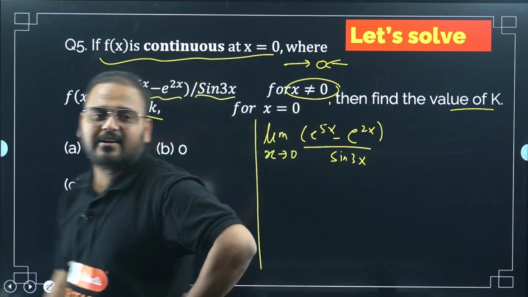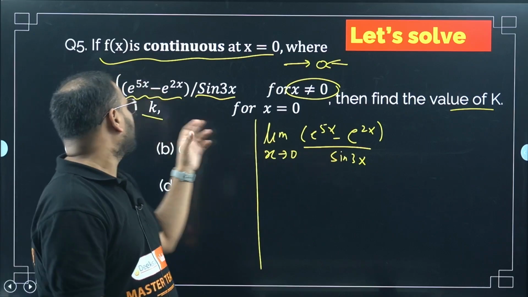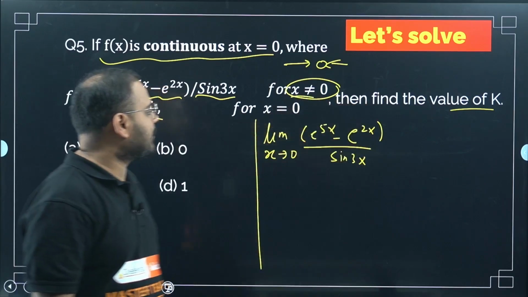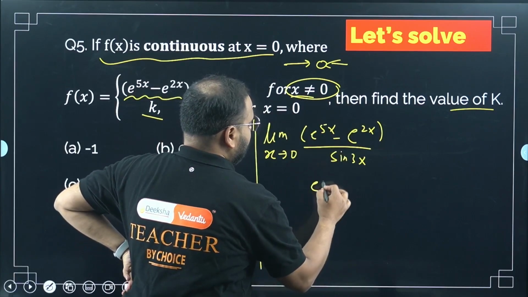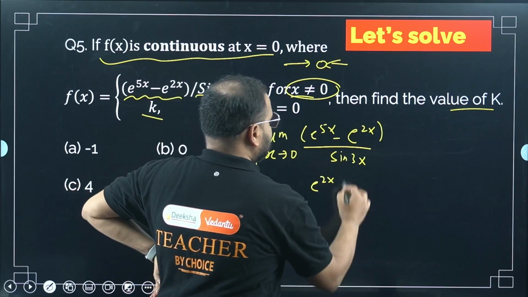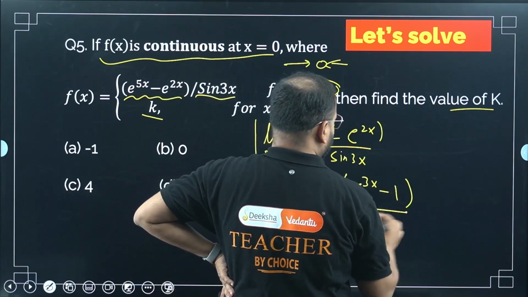I hope you understand why I did not take L1, because if I took that, it would become 0 plus h, again 0 plus 0. Not required, x is 0. So let's take something common, which is e^(2x). What's left now? e^(3x) minus 1 upon sin 3x.